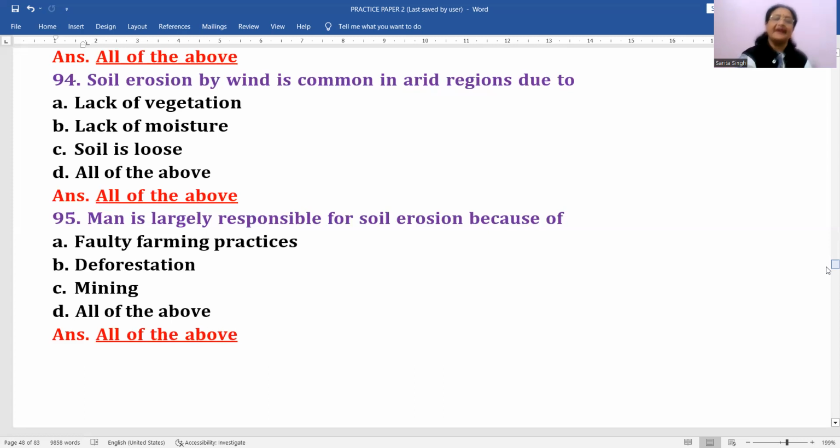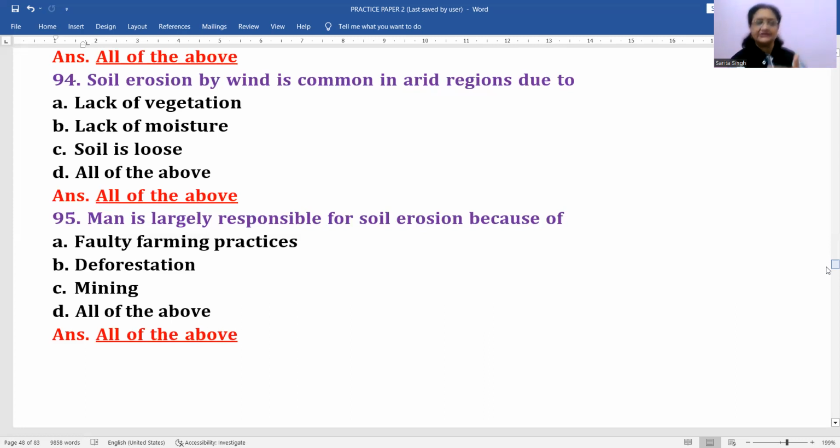Okay, then man is largely responsible for soil erosion because of, अब how human beings हम लोग कैसे responsible हैं soil erosion के लिए? हमारे आप बोल सकते हो proper जो agricultural practices, farming practices जो हैं traditional outdated methods हम use करते हैं, वो एक point हो गया. Number two can be the deforestation for any purpose, right? Deforestation किसी भी region से अगर हम करते हैं, whether for the construction of buildings, whether for the construction of roads, or for agricultural land, we want more and more.